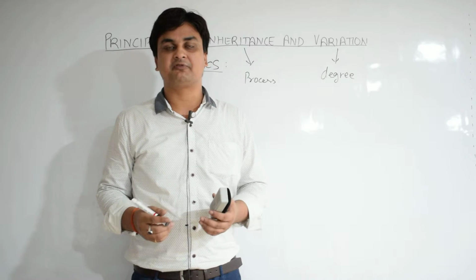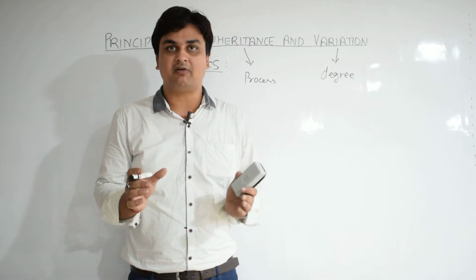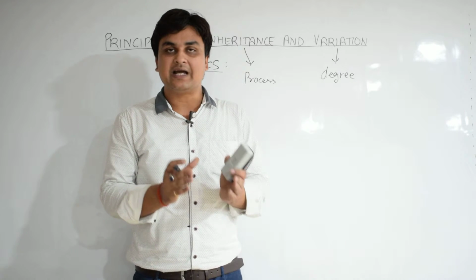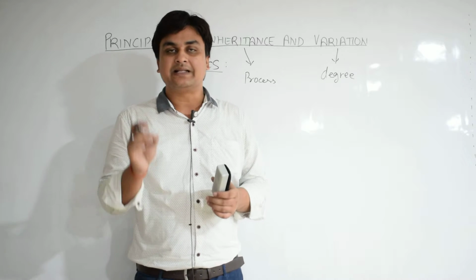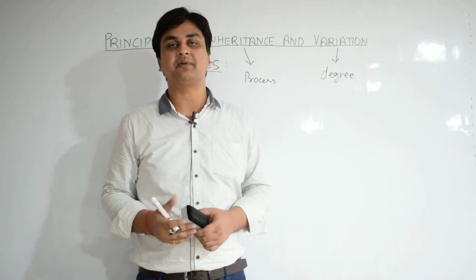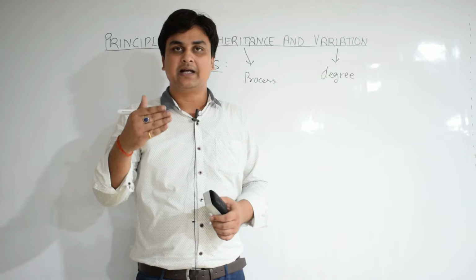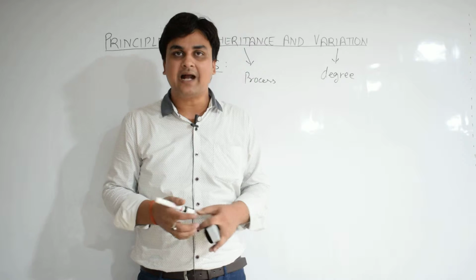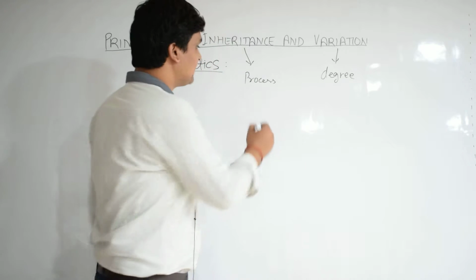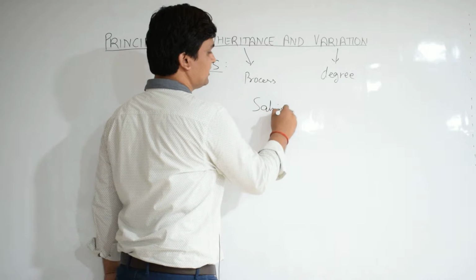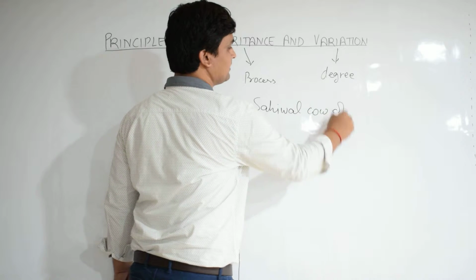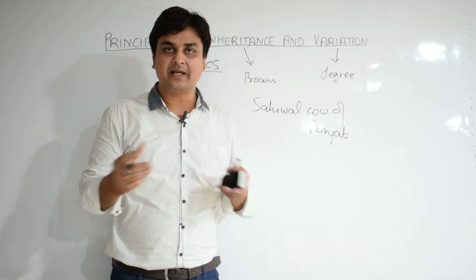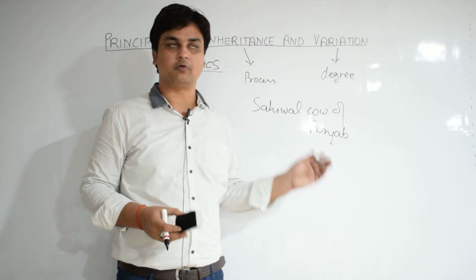The study of different types of domesticated animals and plants, their varieties, had already been done by previous people, through artificial hybridization or cross pollination. For that we have the example of Sahiwal cow of Punjab, which has been derived from the wild relatives of these cows.